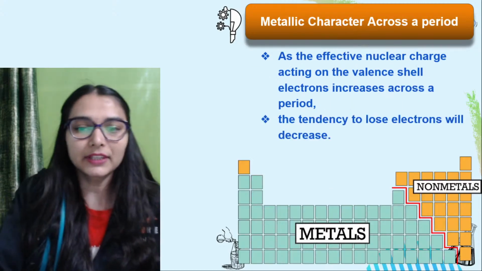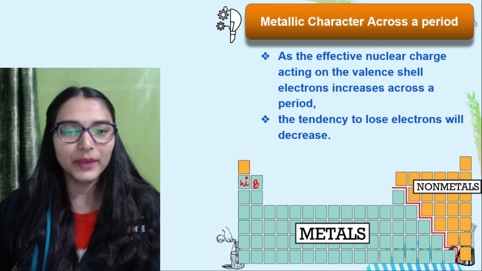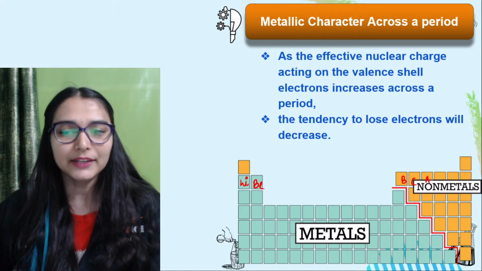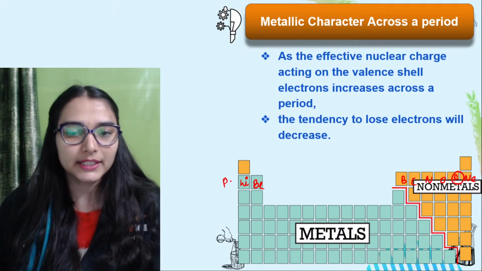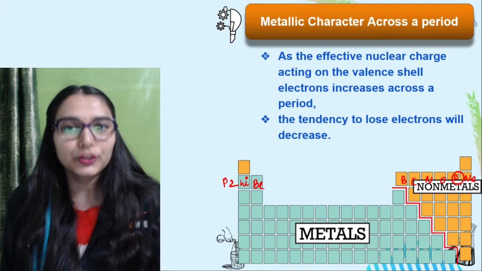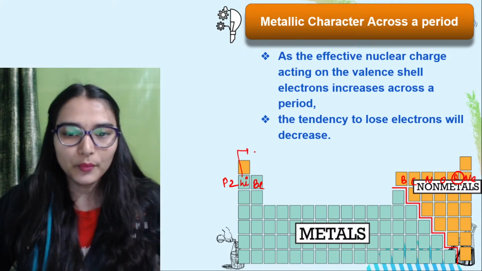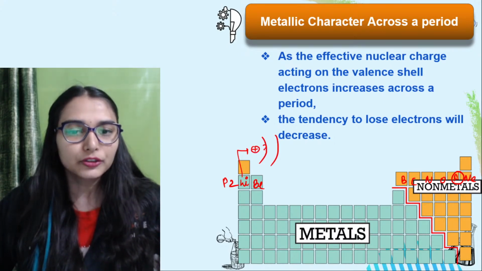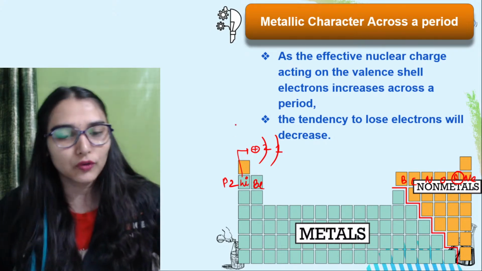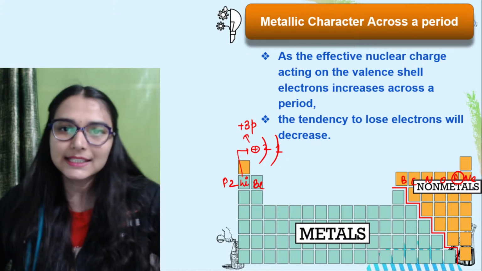So now let's say we are talking about this: lithium, beryllium, boron, carbon, nitrogen, oxygen, fluorine and neon. Here I am going left to right in second period elements. Okay, so you know that lithium has an atomic number 3. So how would lithium be looking? This is the nucleus of lithium. The 2 electrons, the 1 valence electron. So nucleus is having how many protons? 3 protons. This is the scenario.